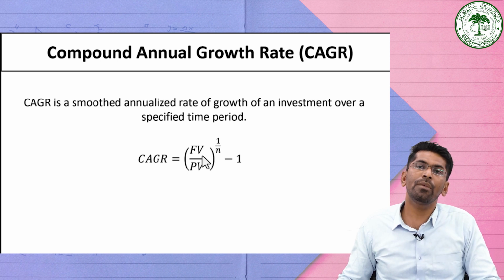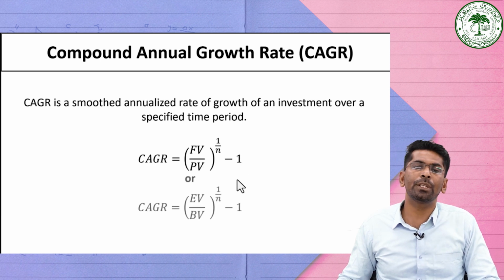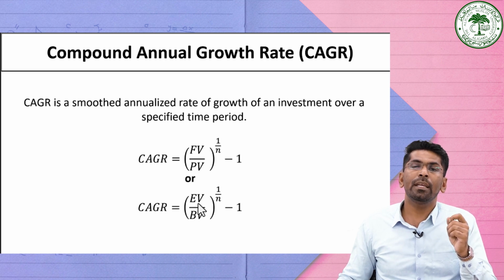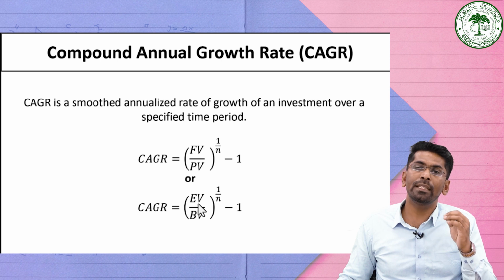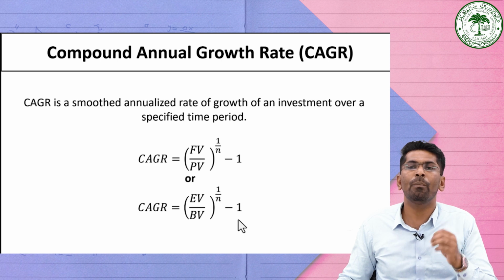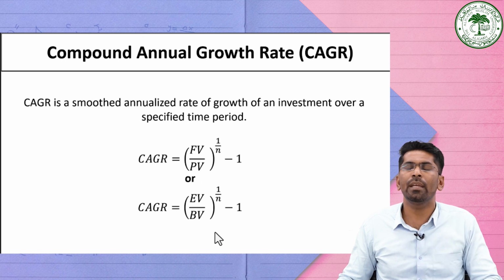Or by using another equation, CAGR you can also find out as the end value divided by the beginning value, whole raised to the power 1 by n, minus 1. So depending upon the question, you can use either of the equations.